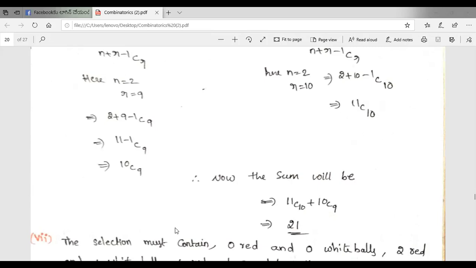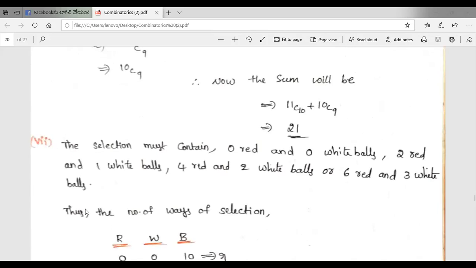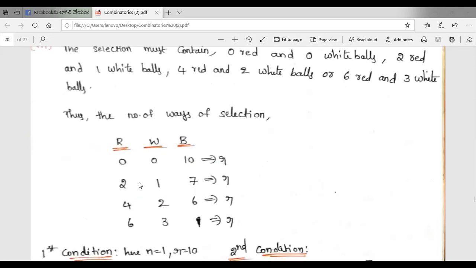Seventh question: twice as many red balls as white balls must be selected. The selection must contain 0 red and 0 white balls, 2 red and 1 white ball, 4 red and 2 white balls, or 6 red and 3 white balls. So the question is that twice as many red balls as white balls must be selected. The number of selections is shown here.